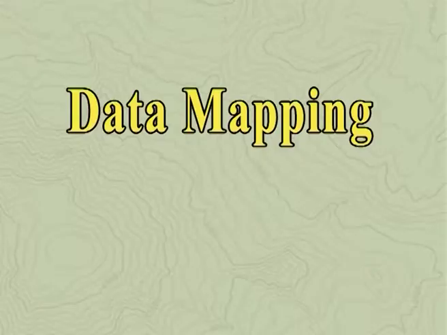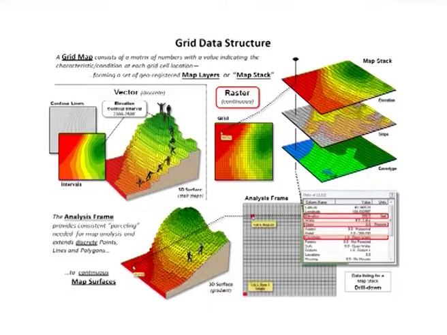Now, data mapping. In computing and data management, data mapping is the process of creating data element mappings between two distinct data models.